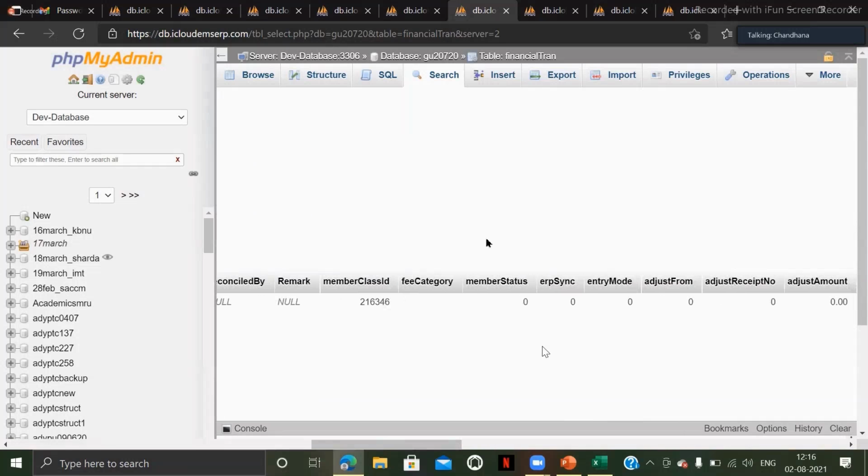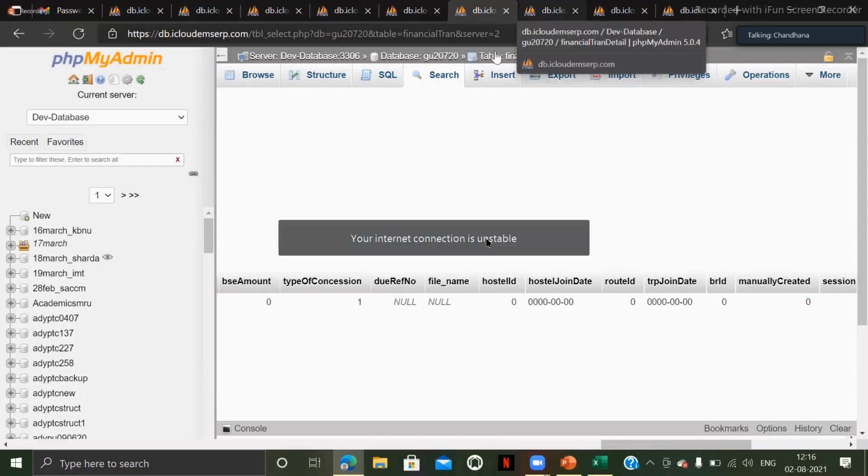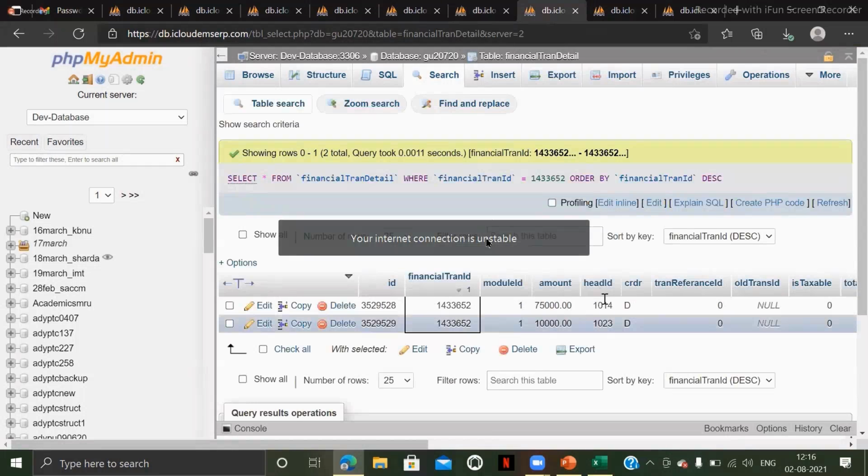You should also mention the branch, voucher number, everything. The ID should also be stored here, whether its value is 0, 1, 2 or anything. And here these are the headwise amounts, wherein this head ID will be coming from the fee types table.